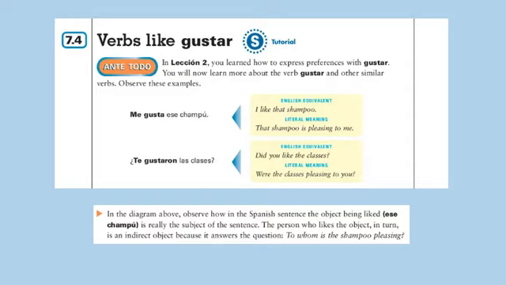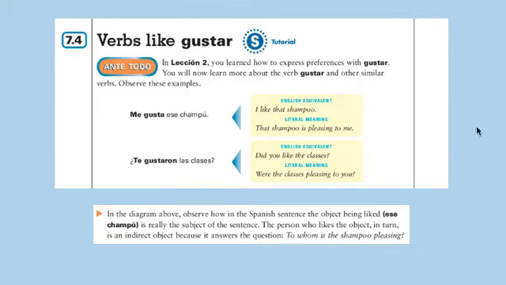There are also several other verbs like gustar. Let's just look at these two example sentences. Me gusta ese shampoo. I like that shampoo. In English, we translate it as "I like this whatever," but the literal meaning is that shampoo is pleasing to me. Same thing here: ¿Te gustaron las clases? Did you like the classes? Or rather, were those classes pleasing to you?